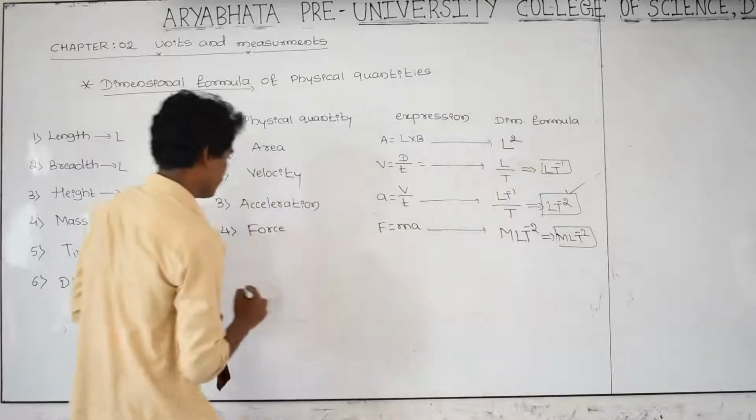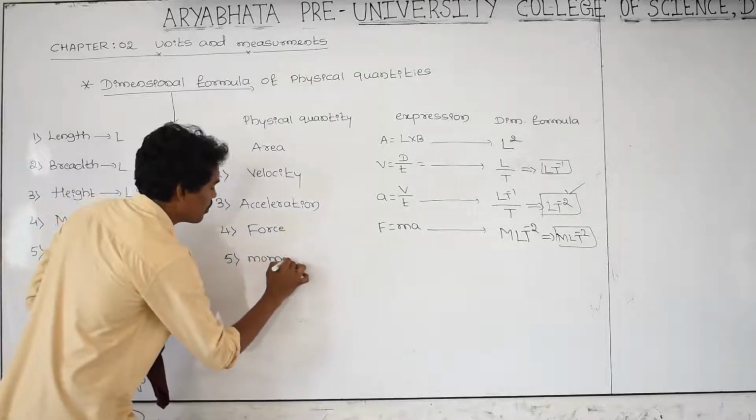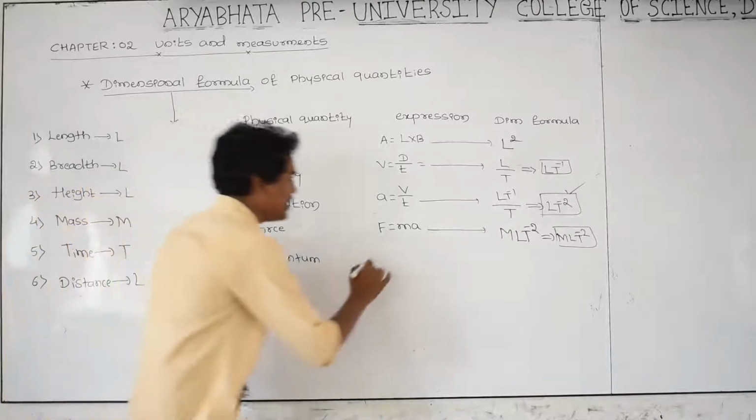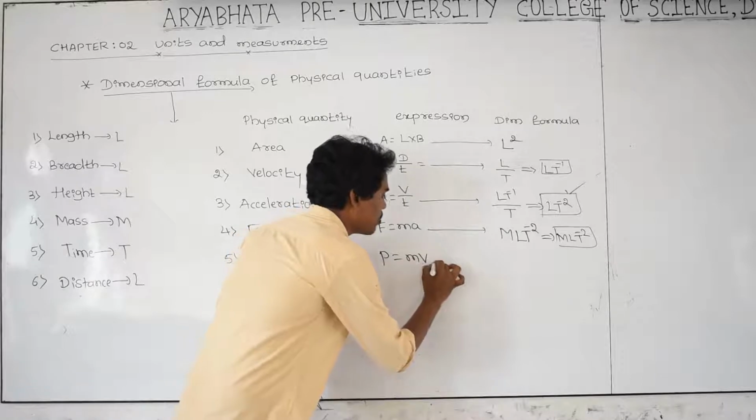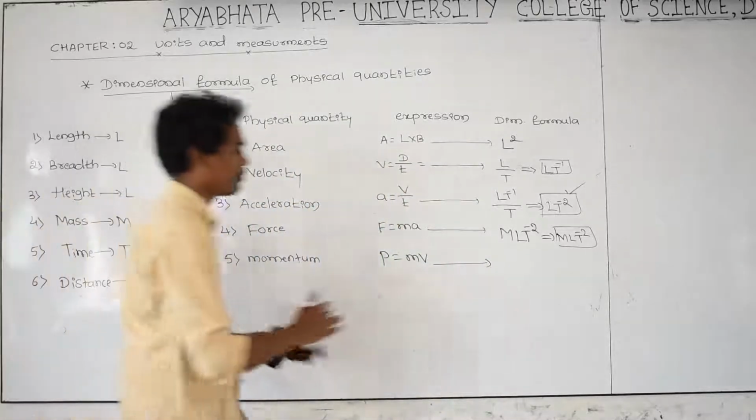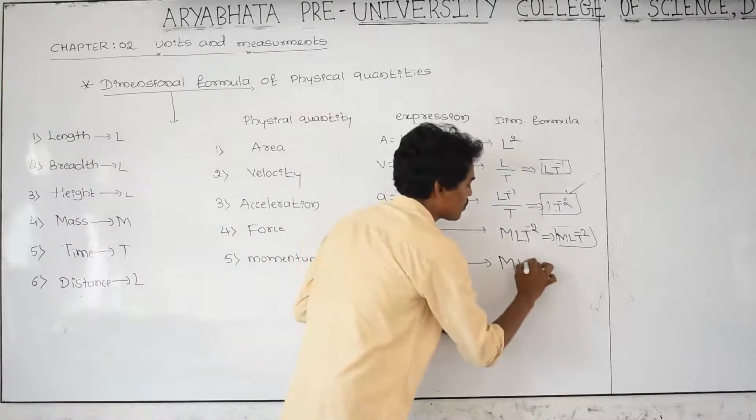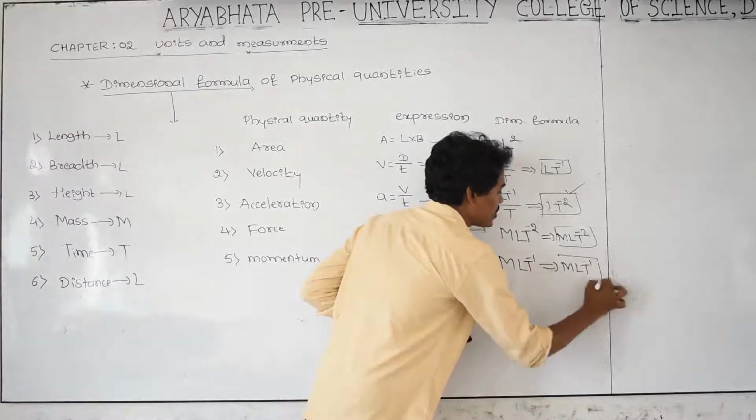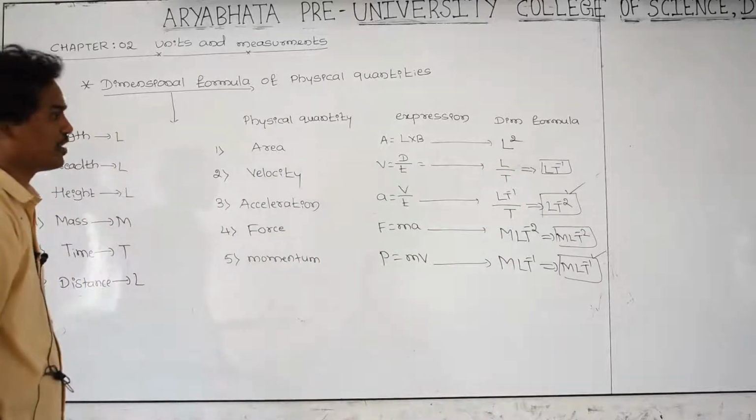And go to the next one. Fifth one, momentum. Momentum is indicated as P. P is equal to what? Mass into velocity is called momentum. The mass dimensional formula is capital M, and the velocity dimensional formula is LT raised to minus 1. Therefore, M LT raised to minus 1. This is the dimensional formula for momentum.